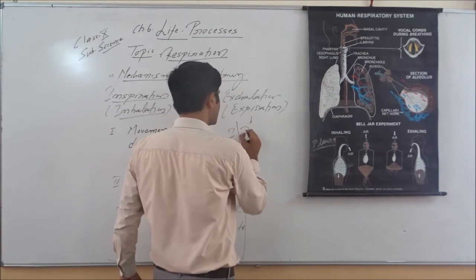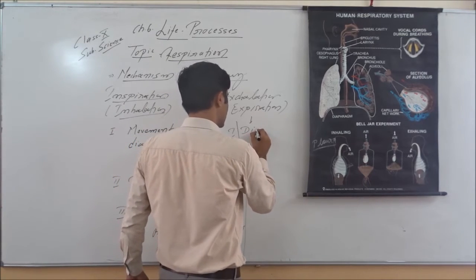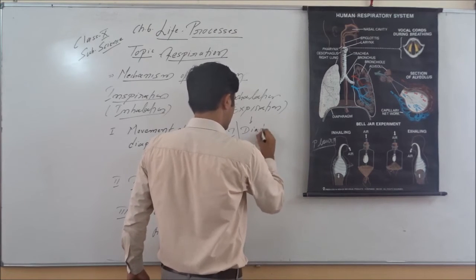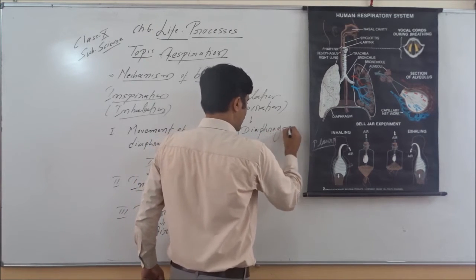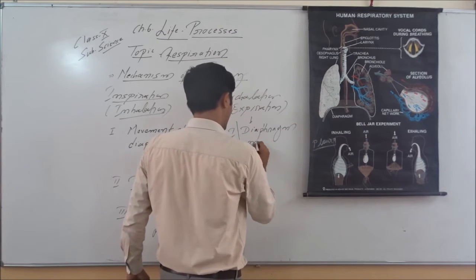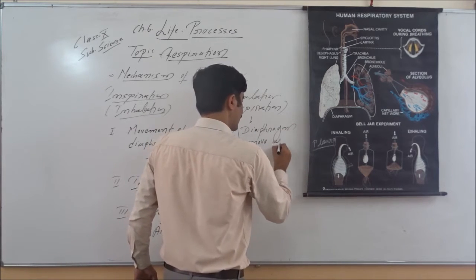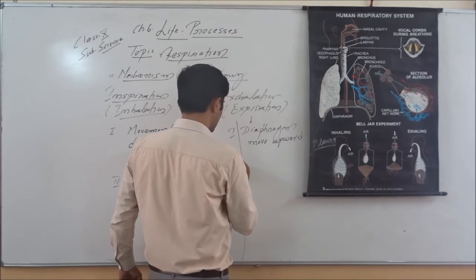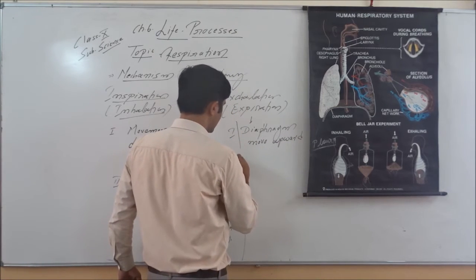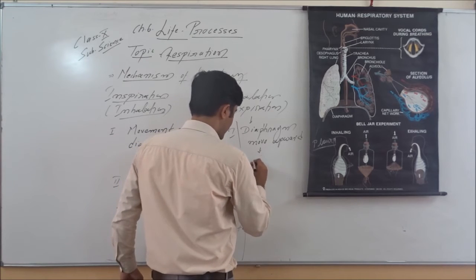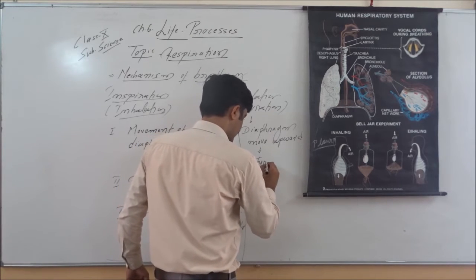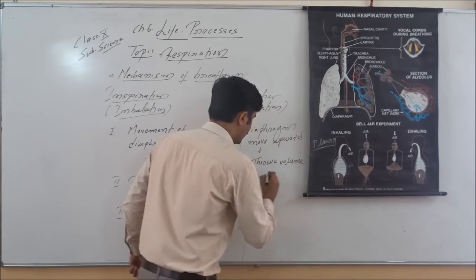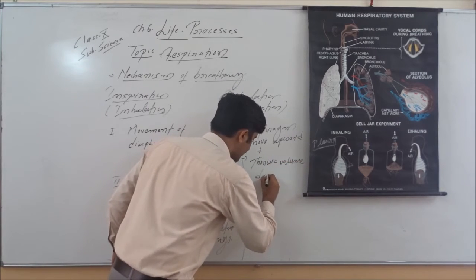first thing that will happen is diaphragm moves upward. When diaphragm moves upward, all of us know that thoracic volume decreases.